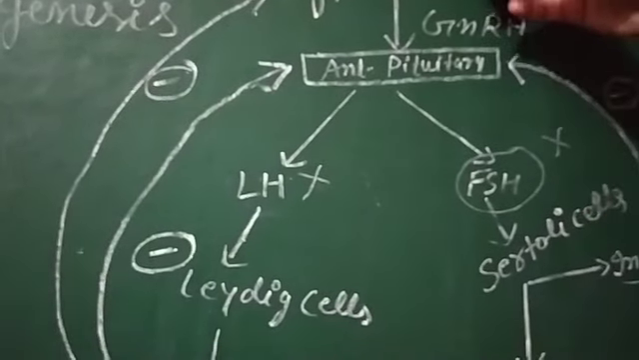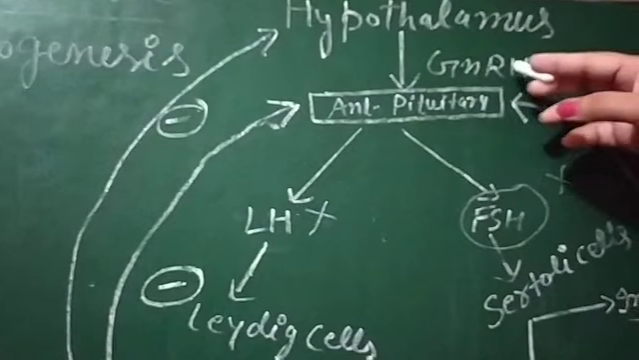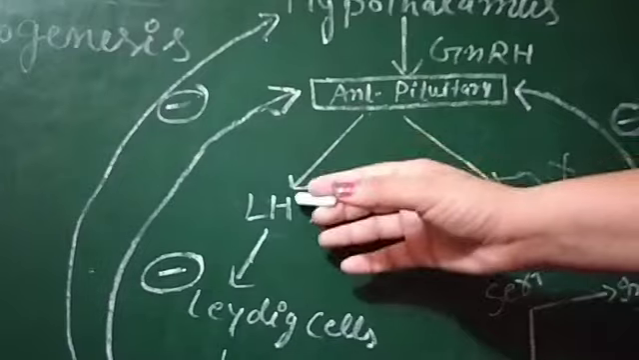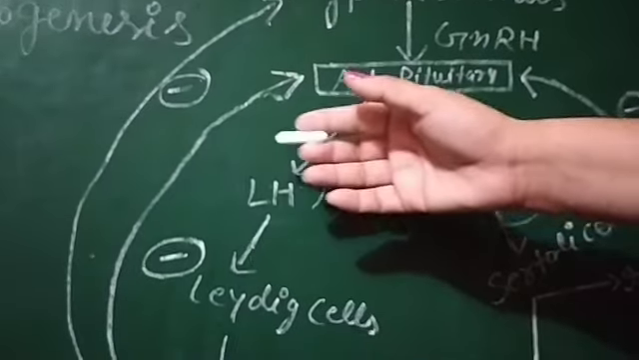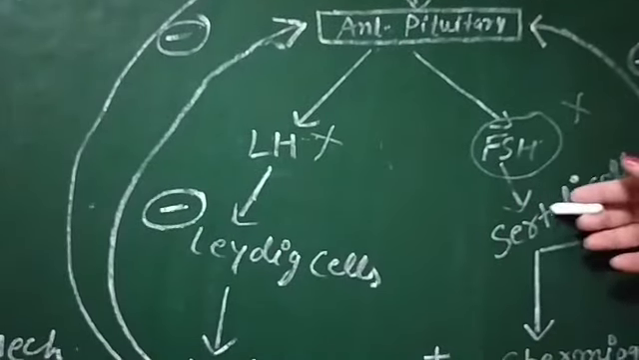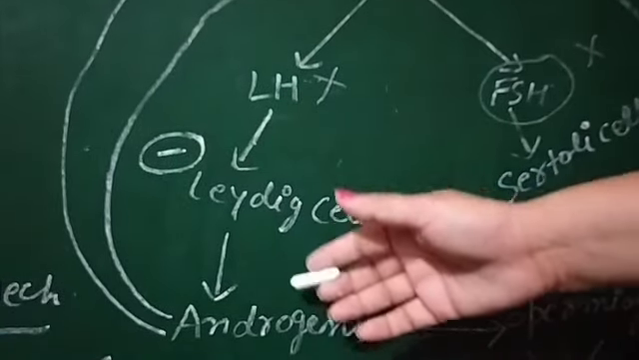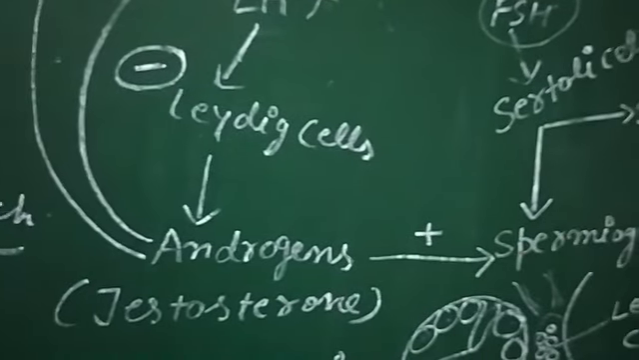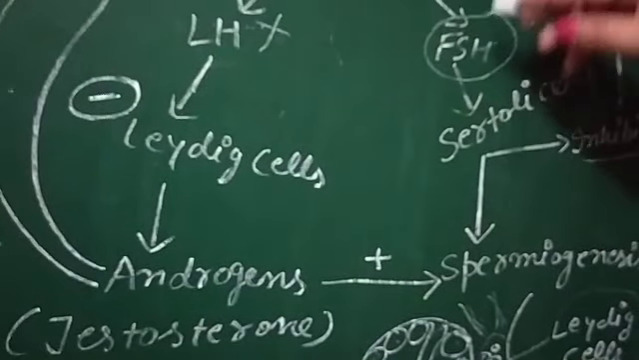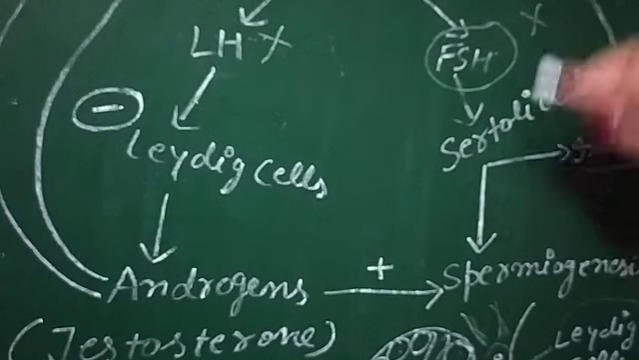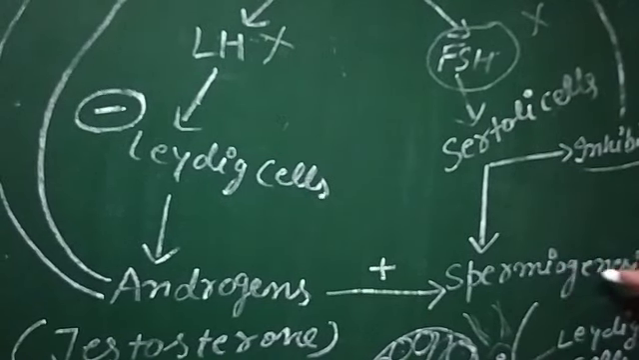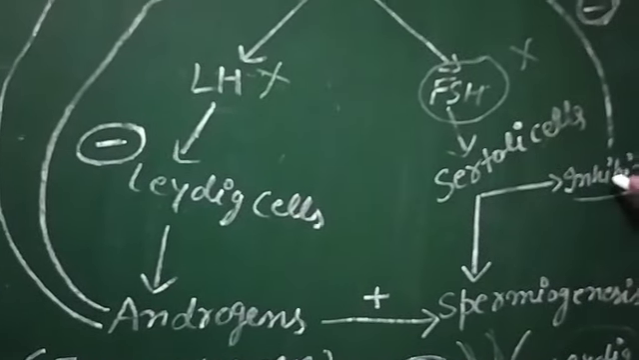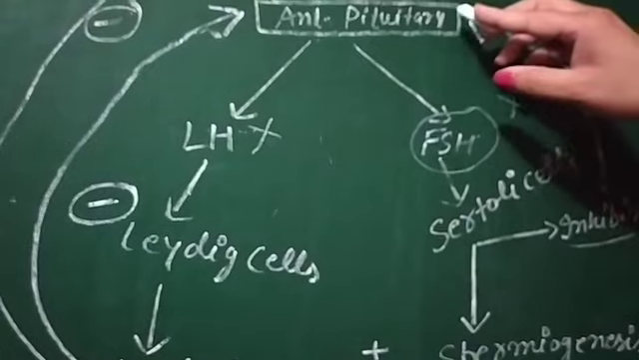Let's revise it. Hypothalamus releases GnRH, and then it works on the anterior pituitary. The anterior pituitary releases two hormones, LH and FSH. LH works on the Leydig cells and FSH on the Sertoli cells. Leydig cells release androgen. Androgens are nothing but testosterone. This testosterone helps in the process of spermiogenesis, and FSH works on the Sertoli cells. Sertoli cells also help in the process of spermiogenesis, and they release inhibin to stop the process of spermatogenesis. It acts on the anterior pituitary.